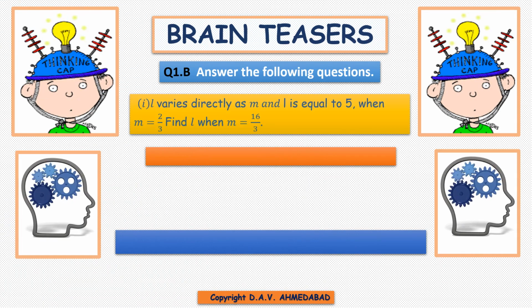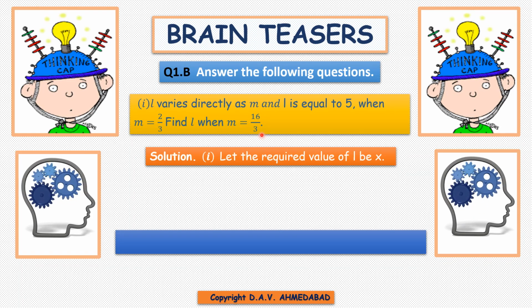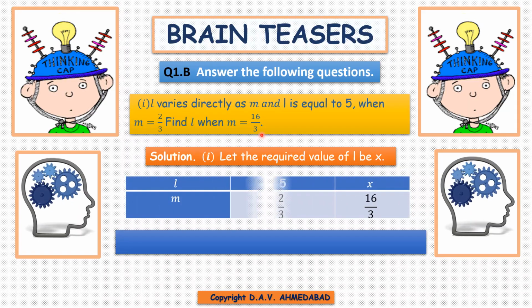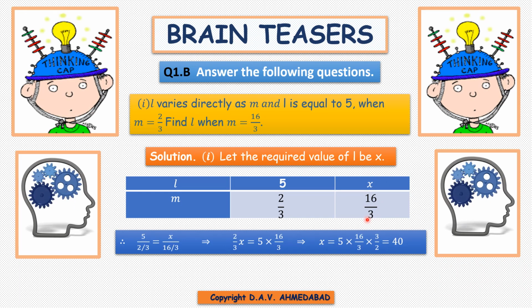Now B part is, if L varies directly as M and L is equal to 5 when M is equal to 2 by 3, find L when M is equal to 16 by 3. Now we all know, let the required value of L be x. Then make the table. If L is 5, then M is 2 by 3 given. If M is 16 by 3, let L be x. Then direct variation, so 5 by 2 by 3 equals x by 16 by 3. And then calculate. So x equals 40. Let's see the next.